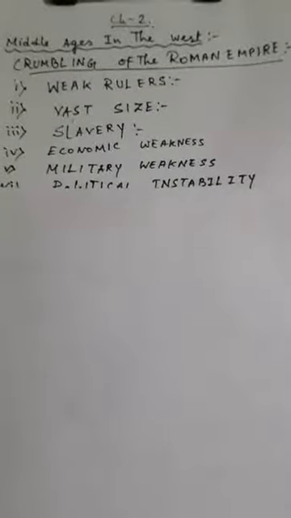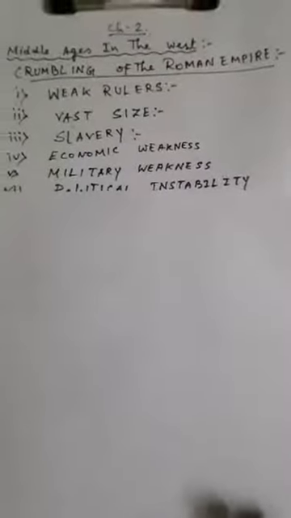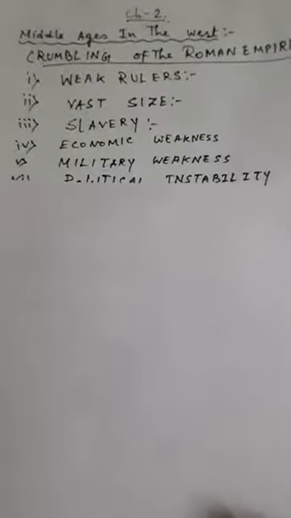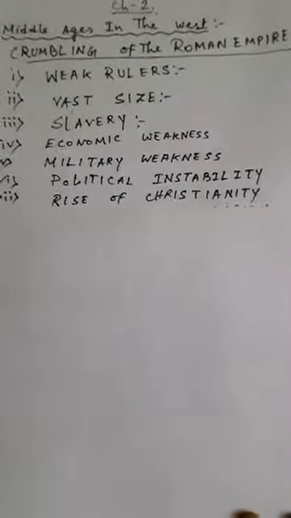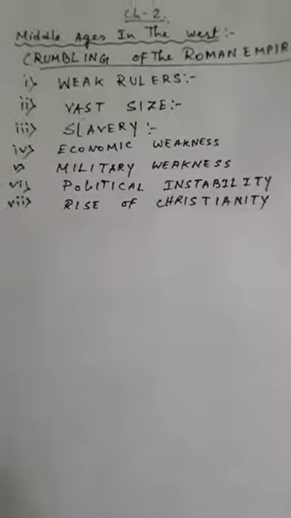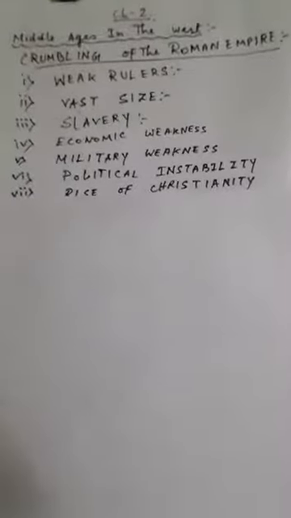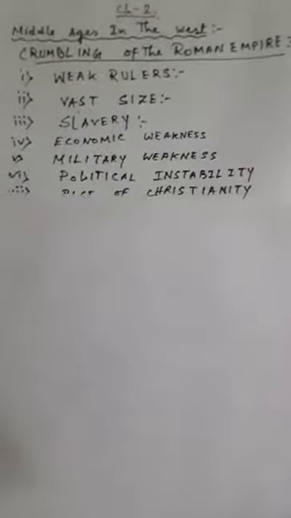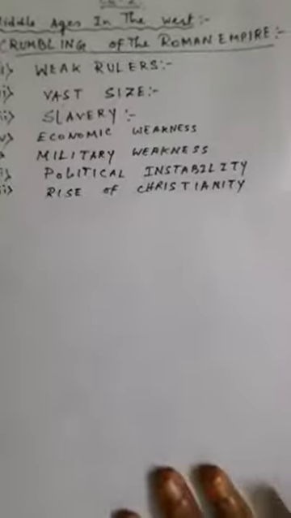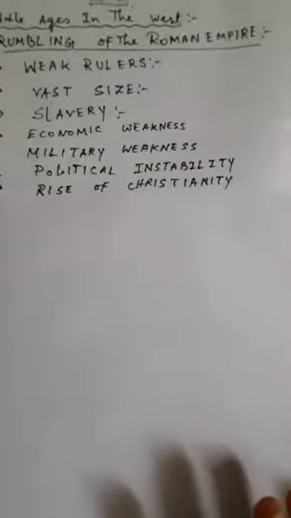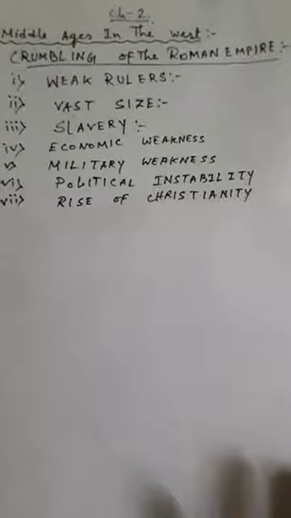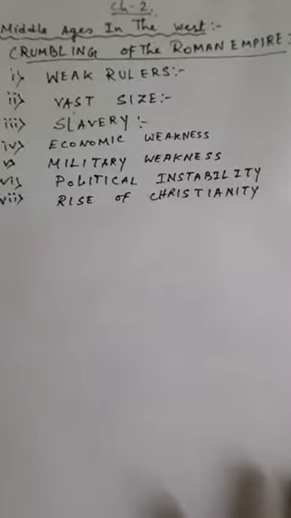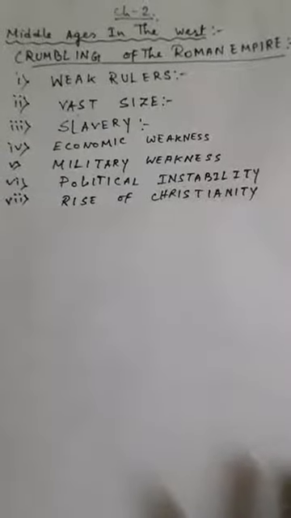Another factor that has been said as the cause for the decline of the Western Roman Empire is the rise of Christianity. We see that the rise of Christianity became another factor for the decline of the Roman Empire. Now, how did the rise of Christianity become responsible for the decline of the Roman Empire? Here we see that previously the emperor was given somewhat of a divine right, and a very important position, and the people considered the Roman emperor as a god.